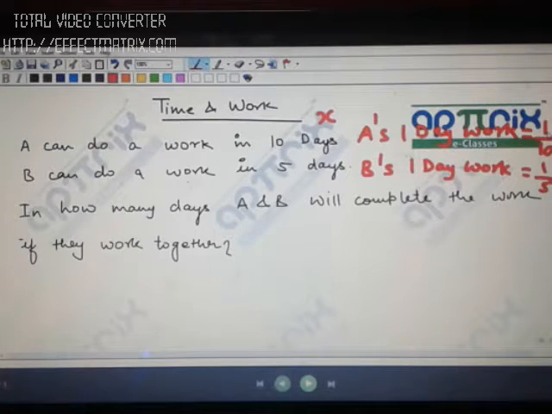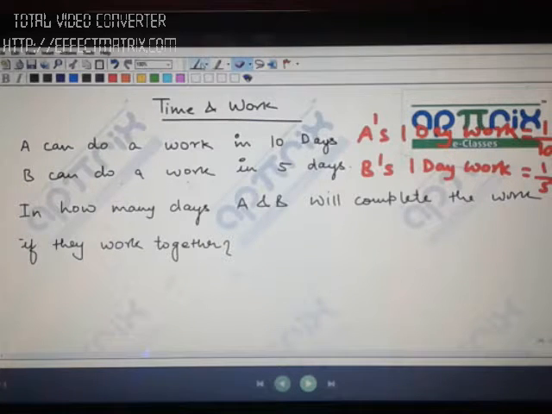That's why I was asking you the same question. That is where people lack in understanding. Look, you take it 1, 2, 3, 4, 5, 6, 7, 8, 9, 10, it doesn't matter actually, you'll get the same answer every time. Correct? Even if you take 2, you'll get the answer. Try and solve it. If you assume total work to be 2 units, you will write here 2 by 10, 2 by 5. And if you calculate the number of days, you'll get the same answer.